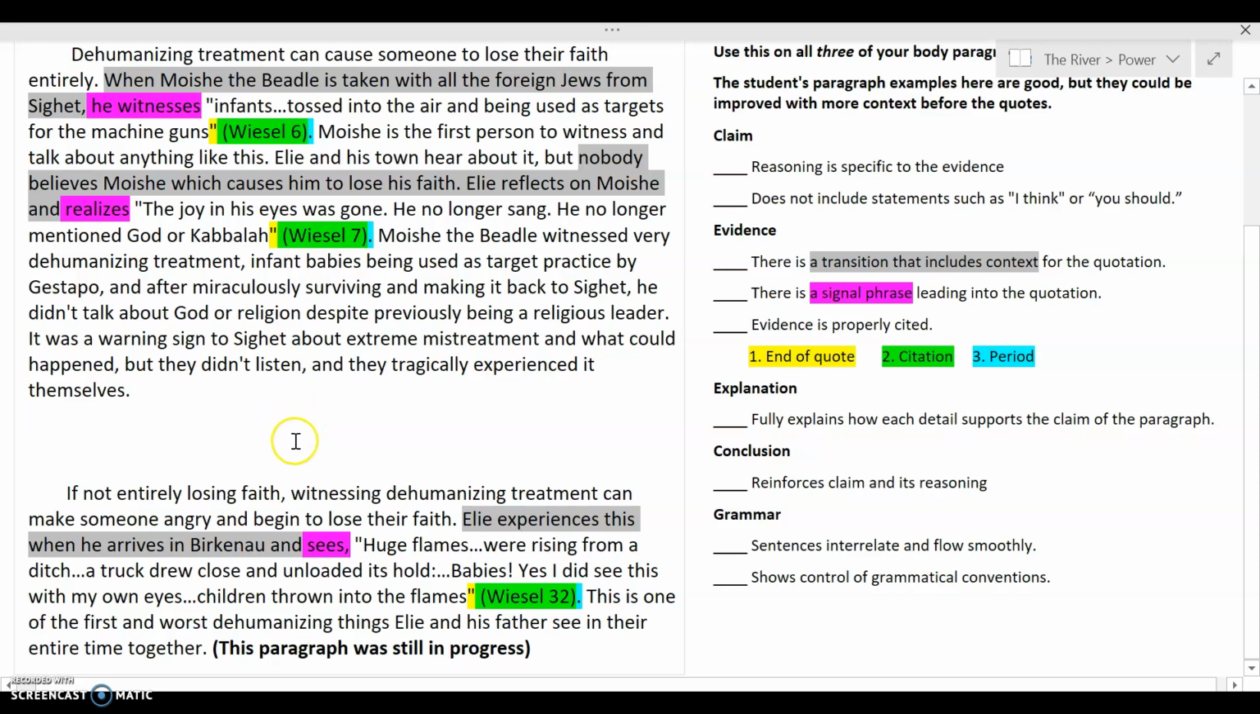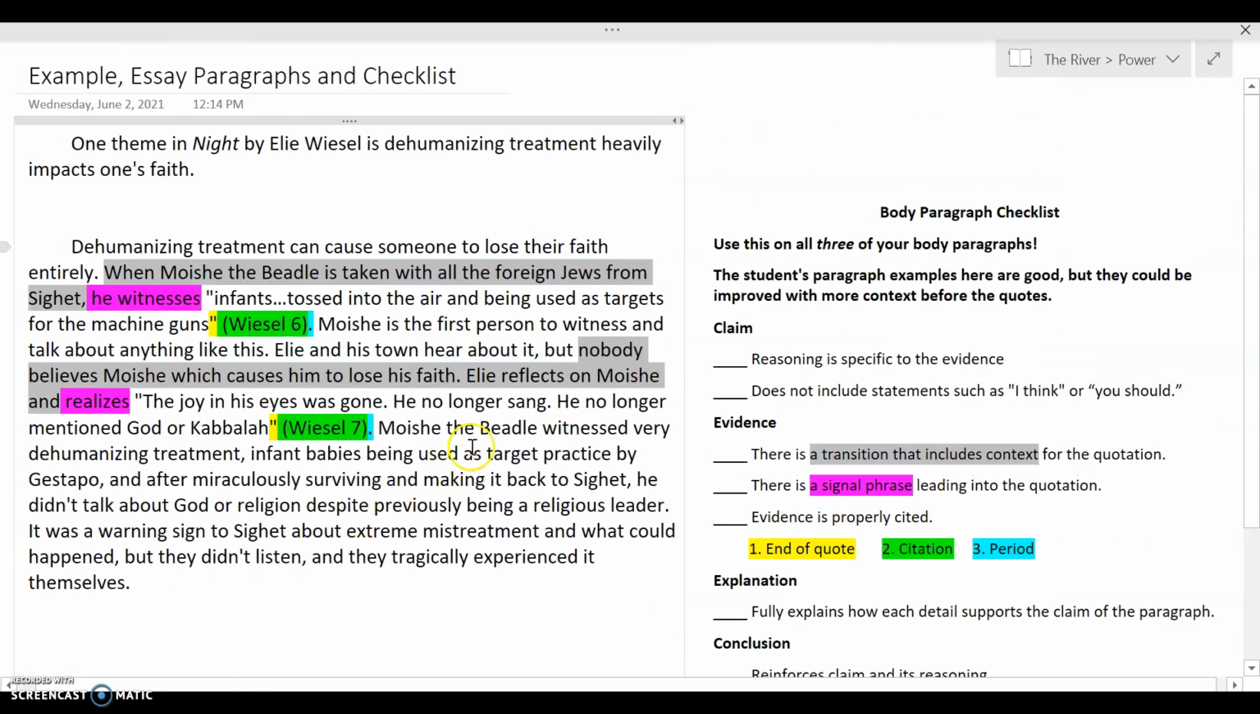But today, do as much as you can on these body paragraphs, using this example, using these ideas, build on what you already have started. Take care, and I will see you next week.